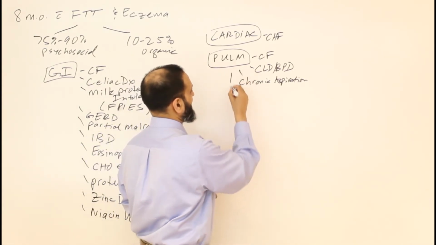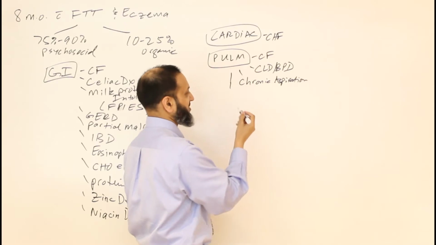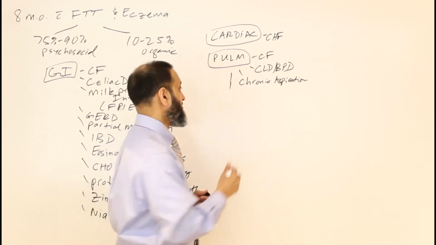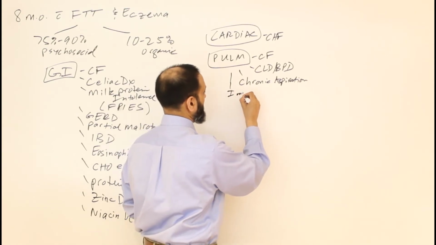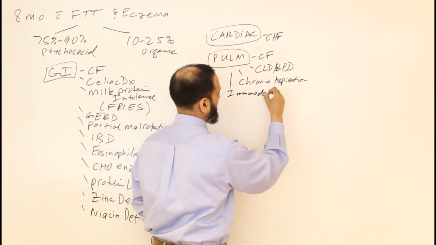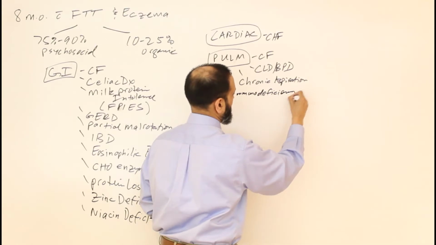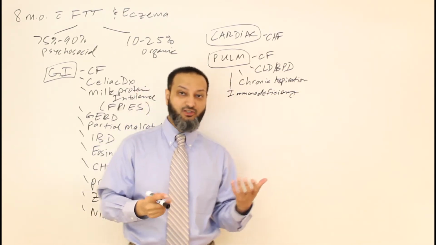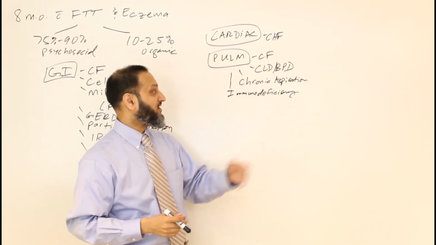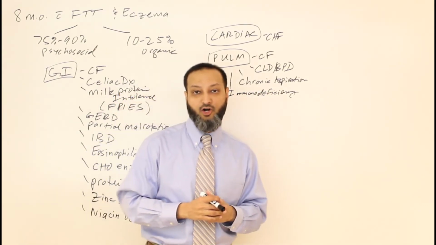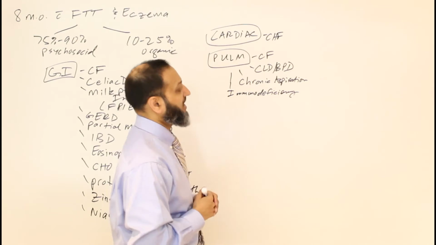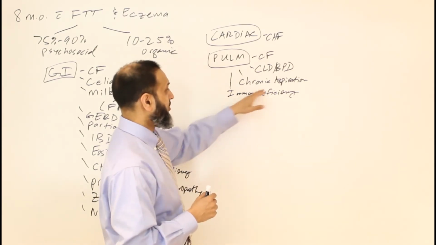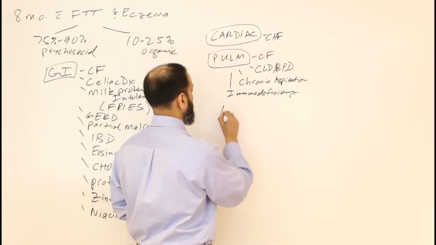And then any type of chronic infection, so immunodeficiency, bronchiectasis, cystic fibrosis, like we mentioned. So anything that can give you pneumonias chronically, so immunodeficiency or other causes of pneumonia, where you can have a TE fistula related to the aspiration or some other cause of recurrent pneumonias, that can give you failure to thrive as well.